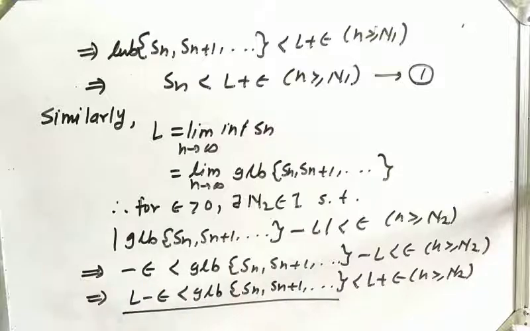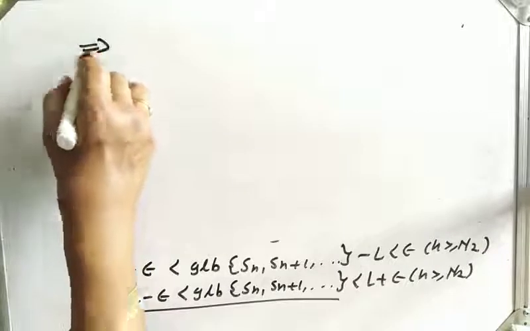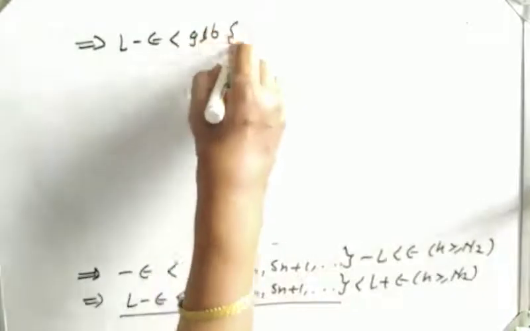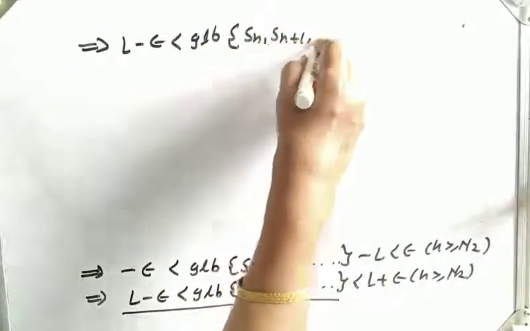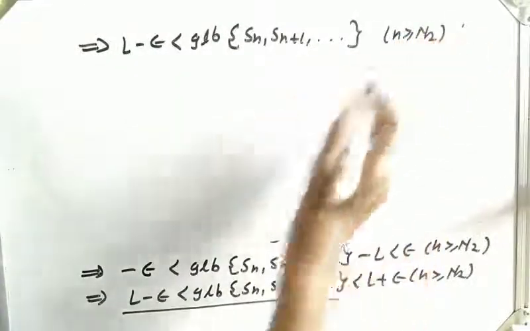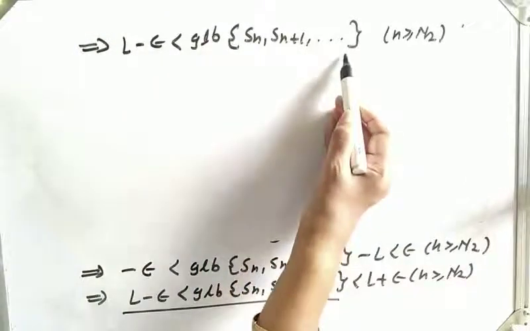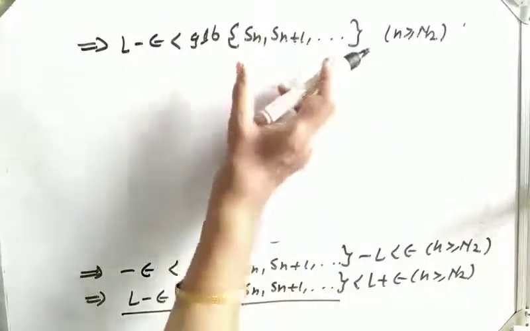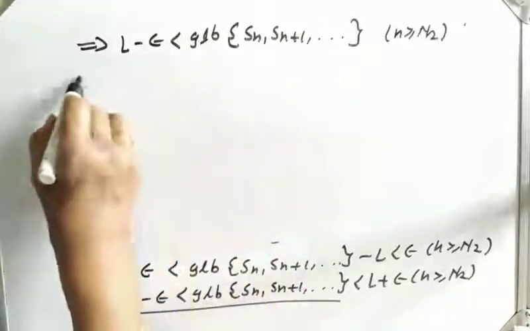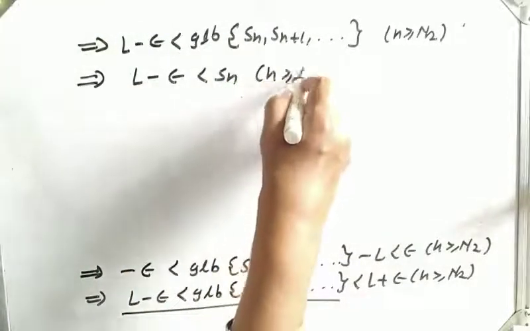So this implies L minus epsilon less than greatest lower bound of Sn plus 1, in bracket, for n greater equal N2. Now as the lower bound of this set is greater than L minus epsilon, definitely every element of this set is greater than L minus epsilon. So this implies L minus epsilon less than Sn for n greater equal N2.